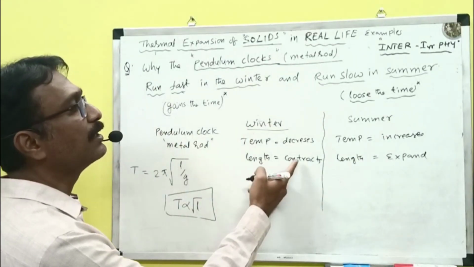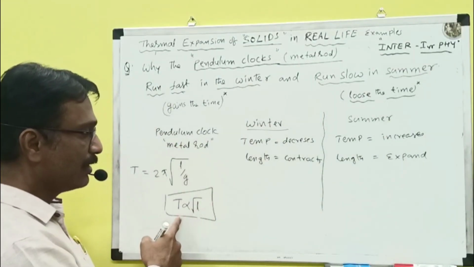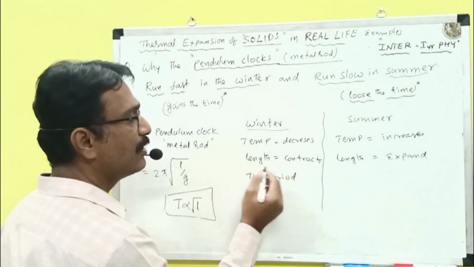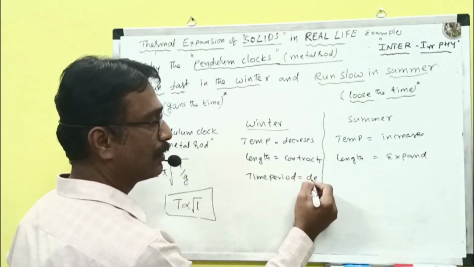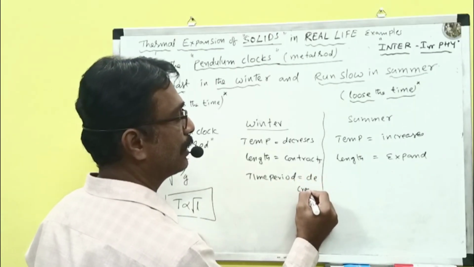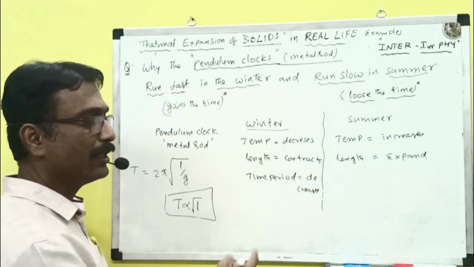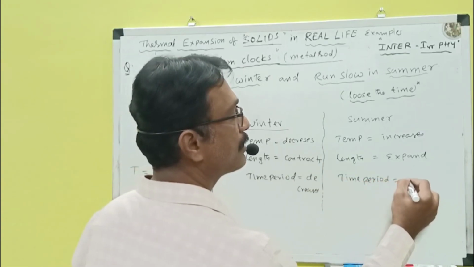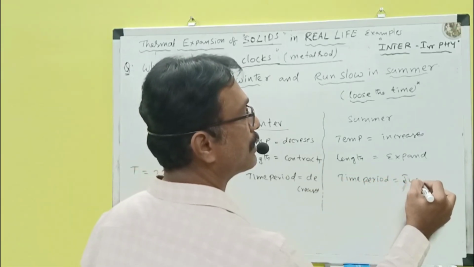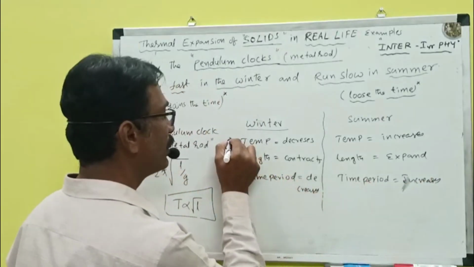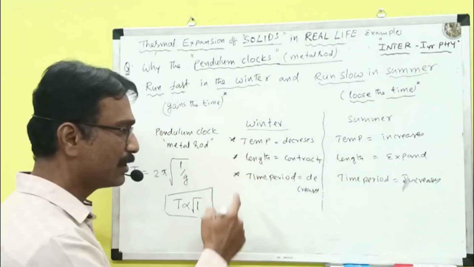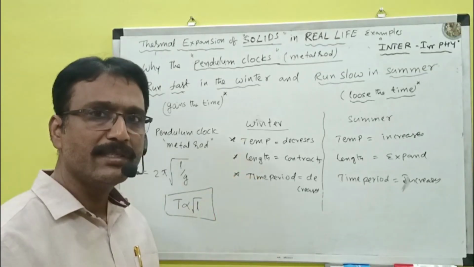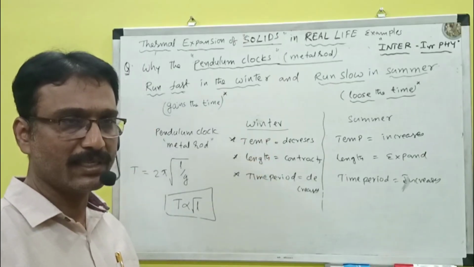If the length contracts, length decreases, in this case the time period also decreases. Here I am writing decreases. Time period also decreases. In summer, the time period increases. These are three important points we can remember. Here, don't be confused between T and T. One is the temperature, another one is the time period. What is time period? Time period is the time taken to complete one oscillation.